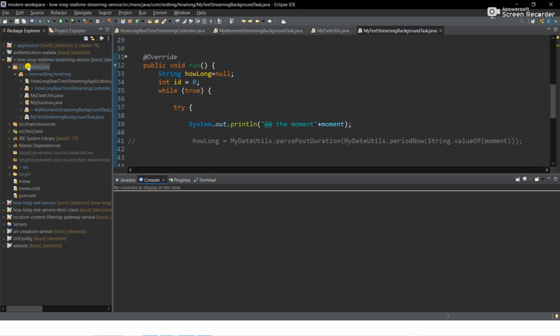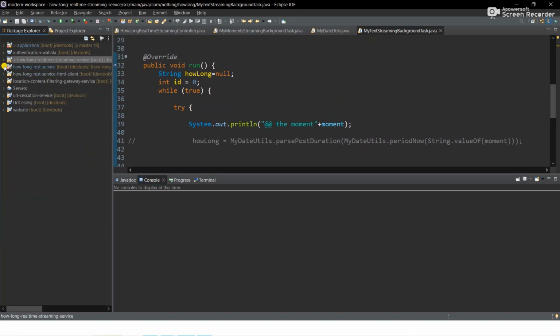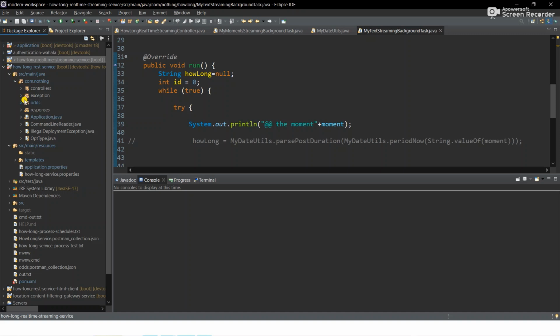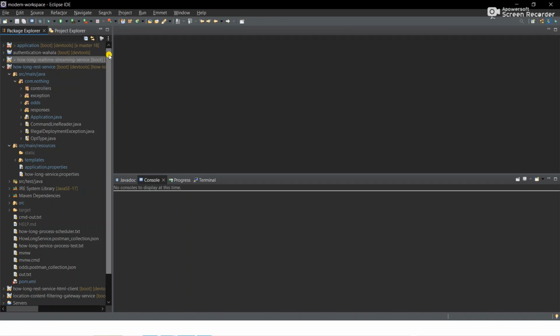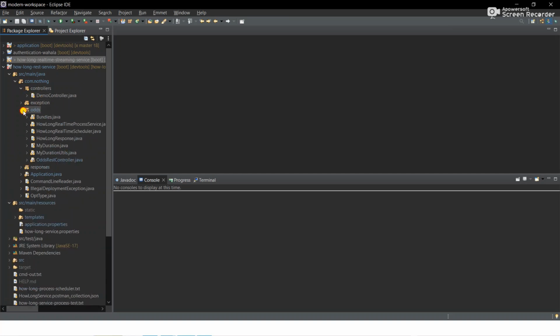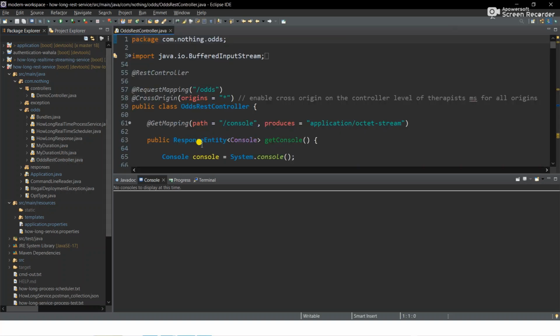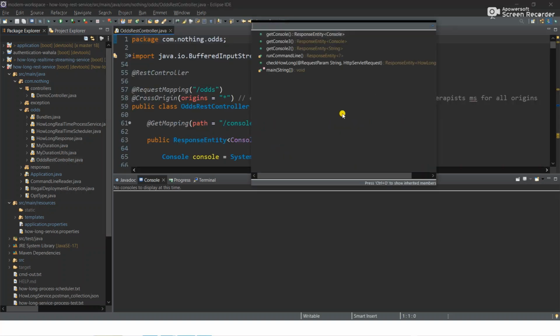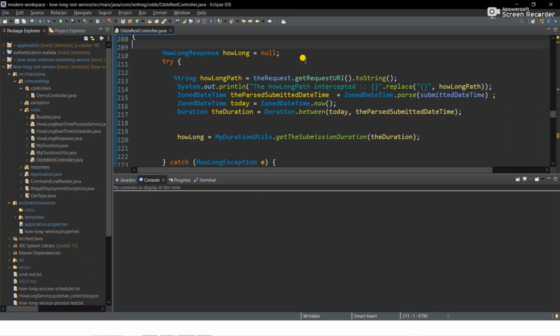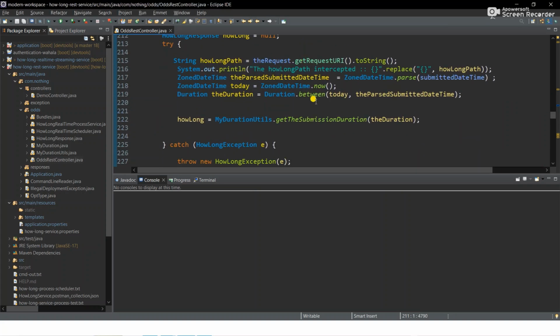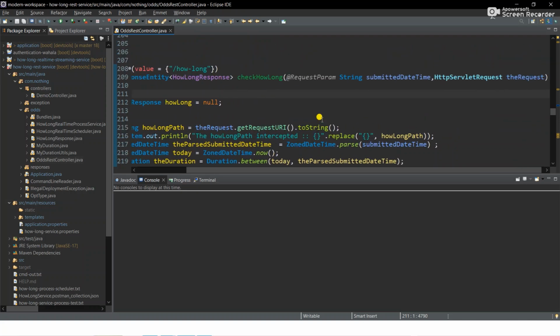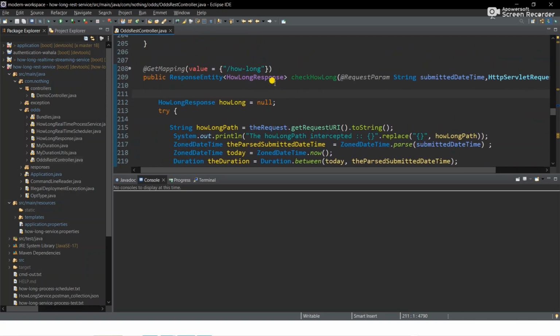So now the next implementation we want to look at is just the REST service. We've looked at the real-time streaming, and let's just look at the REST or the synchronous service. We'll go to the alt REST controller, and then look at the check how long. Yeah, so this is what we're going to look at. This one is just request response.